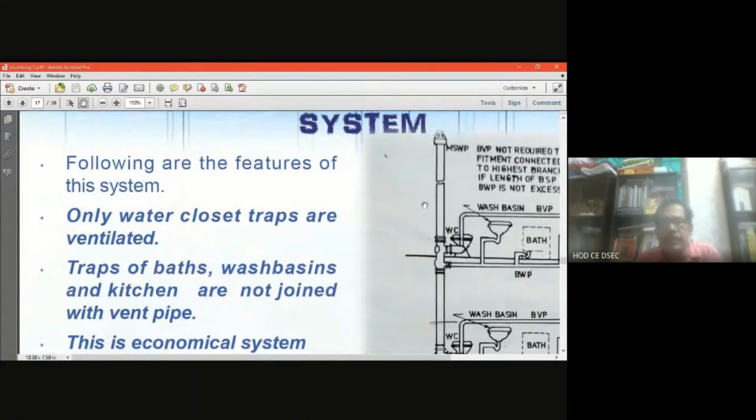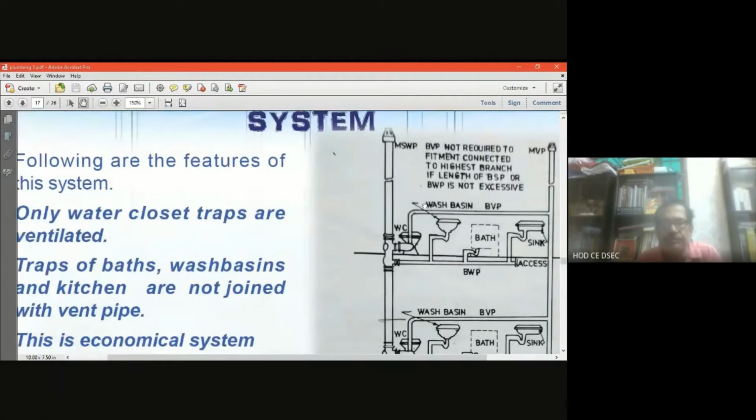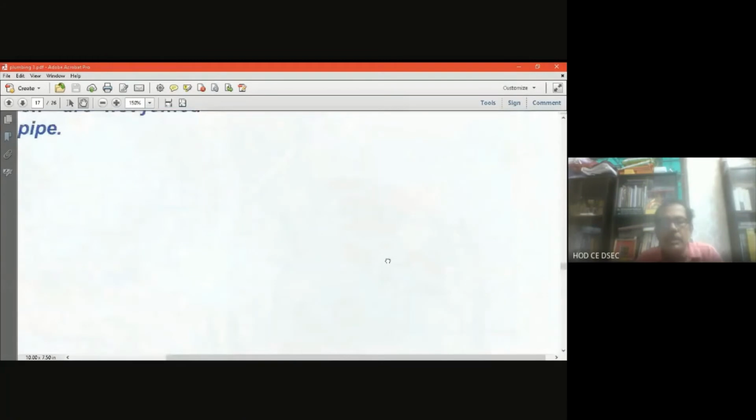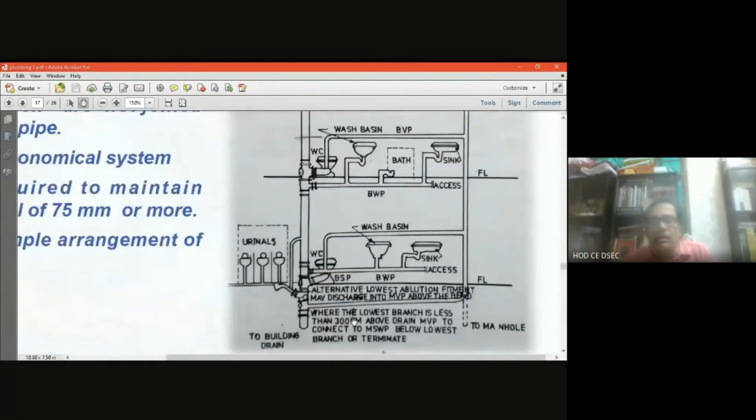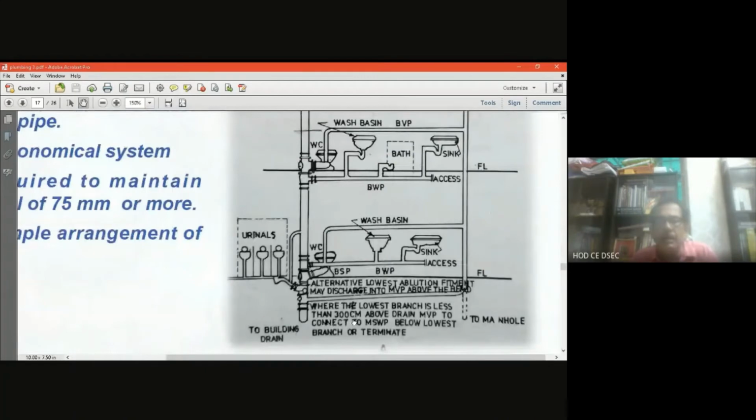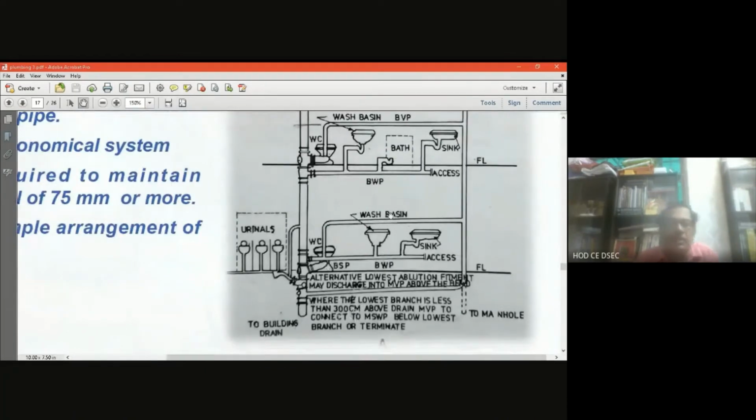So these photographs again I am sharing with you. The pipe connection fittings are the major things. Again and again I am telling you, this is in the plumbing portion. It is a special branch of engineering under the civil engineering domain, plumbing. So you see how the connection has been made, where the lowest branch is less than 300 centimeter above, then MVP to connect to MSWP below the lowest branch or terminate.